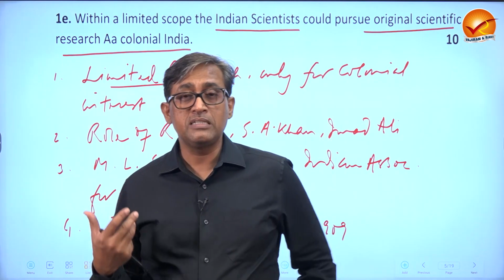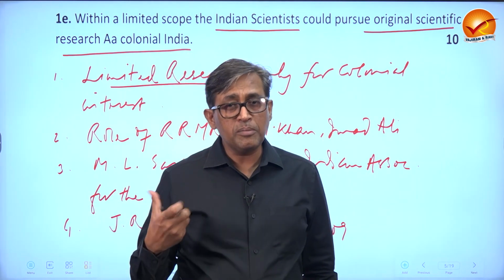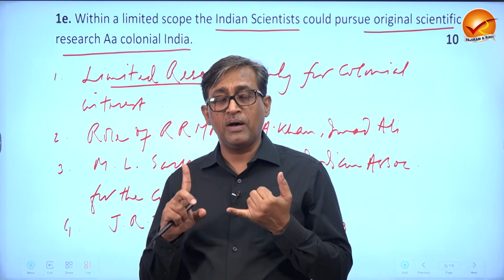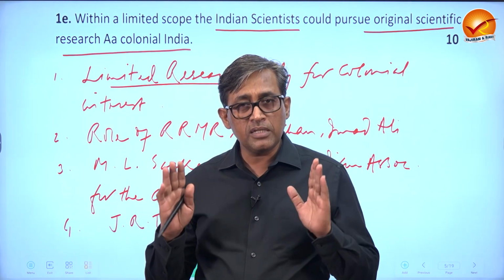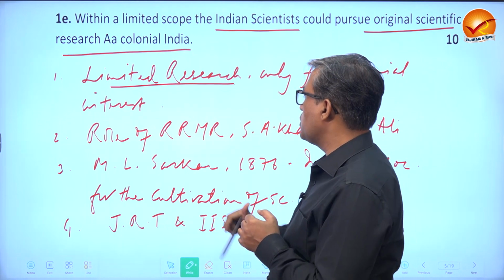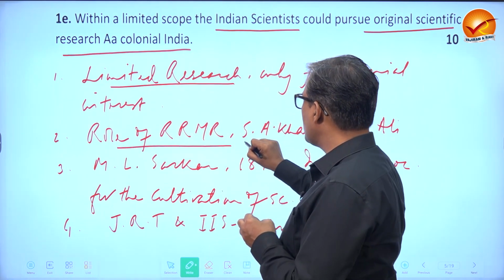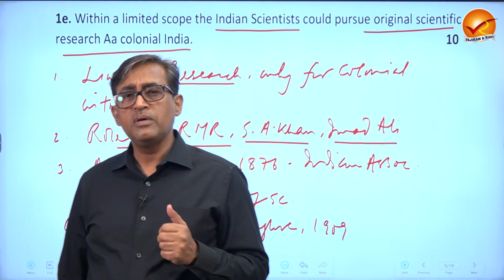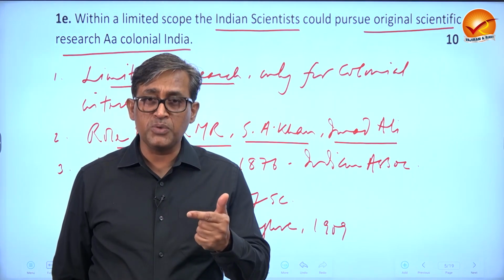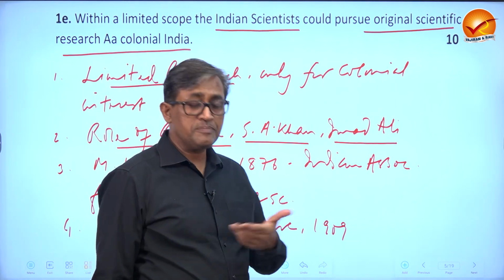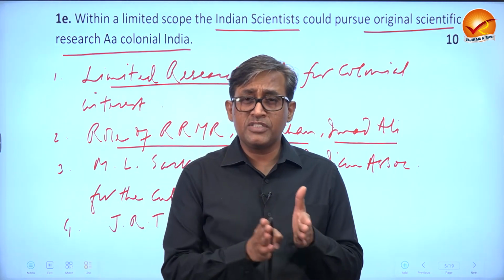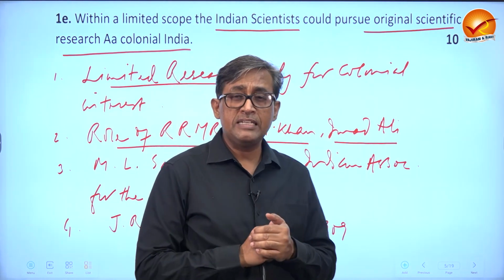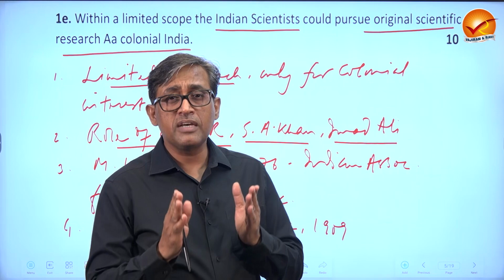But as we all know, when there is a will, there is a way. So some Indians started despite limited fund, despite discouragement, despite a lot of other hurdles created by the colonial rule. What you are supposed to know, that right from Raja Ram Mohan Roy to Sir Syed Ahmad Khan to Imad Ali, the very early Indians who established some scientific institutions, like Sir Syed Ahmad Khan established in Aligarh in 1864, that is Aligarh Scientific Education Society. Imad Ali established in 1868, that is Bihar Scientific Society.